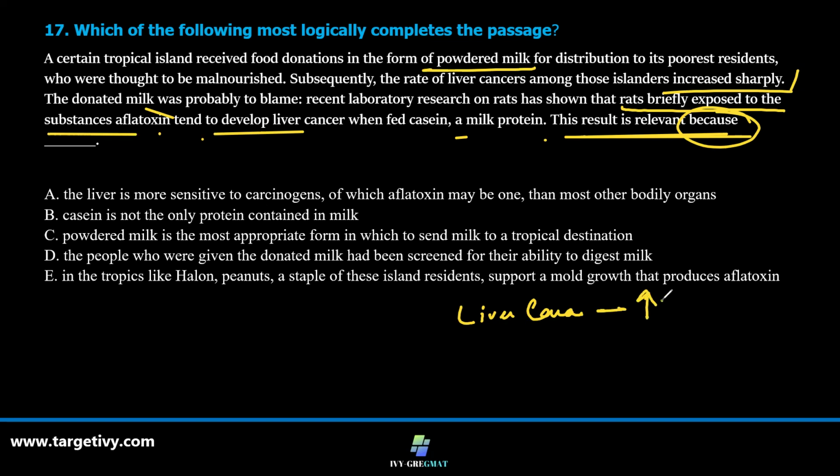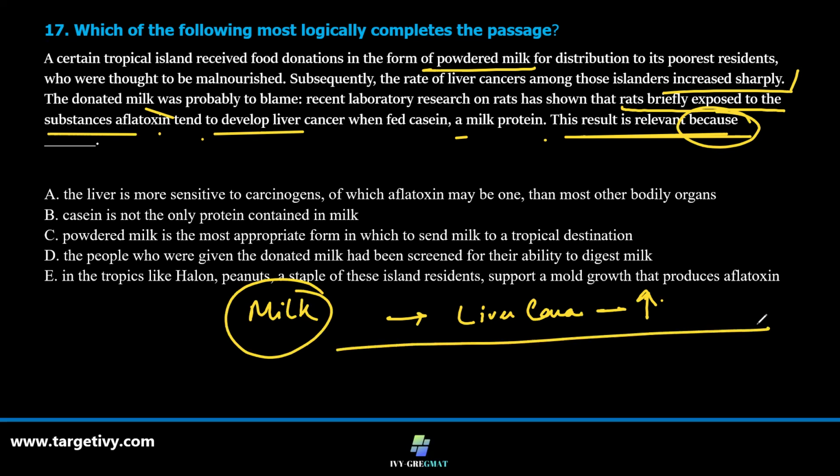The milk that was fed previously, the donated milk, was the culprit that was thought about. Then certain lab experiments were made on rats, which led to the belief that rats, when exposed to a substance called aflatoxin, tend to develop liver cancer when fed with casein.